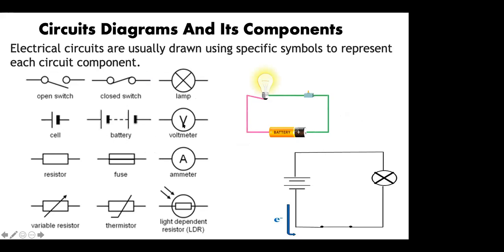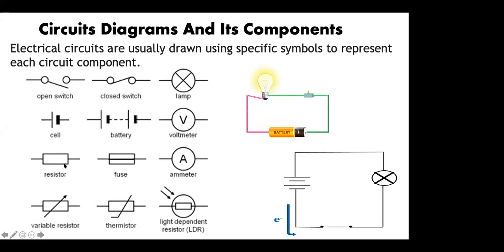This is a voltmeter V, which measures the voltage of the cell. This is a resistor. Like this also you can draw, or like in the previous circuit which was shown, that way also you can draw. This is a fuse. About the fuse I'll tell you, but this is also an important device which is connected with all the appliances. This is a safety device to protect the appliance, and how it protects I will tell you later on. This is an ammeter which measures current. This is a variable resistor.